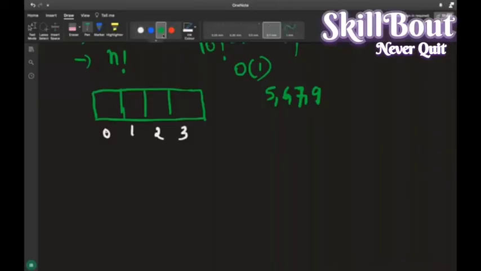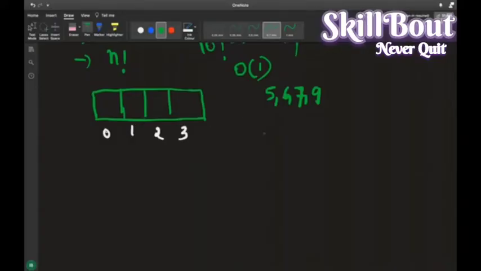ये ऐसा बोल रहा है, hashing table में ऐसा बोलता है, while storing itself. How do we store it normally? We will store it one after the other. 5 इधर आएगा, 6 इधर आएगा, 7 इधर आएगा, 9 इधर आएगा, right? ऐसा ही store करेंगे ना हम, randomly one by one we'll be storing it. Now what they are telling is, while storing itself, you store with a logic. एक logic रख के आप store करो data को, right?